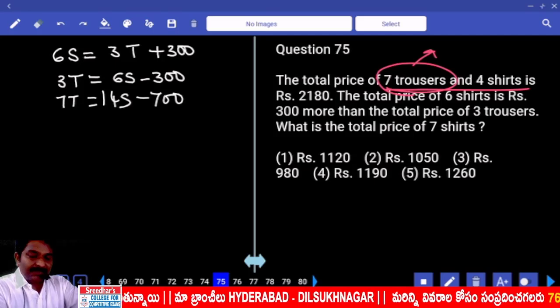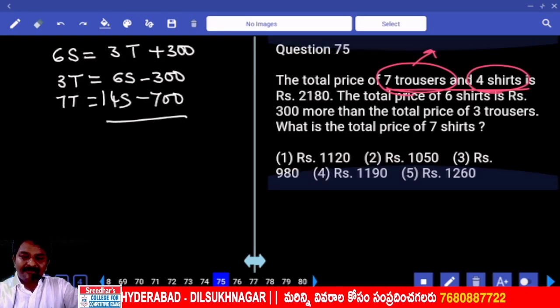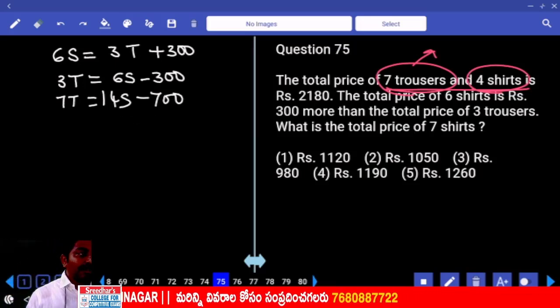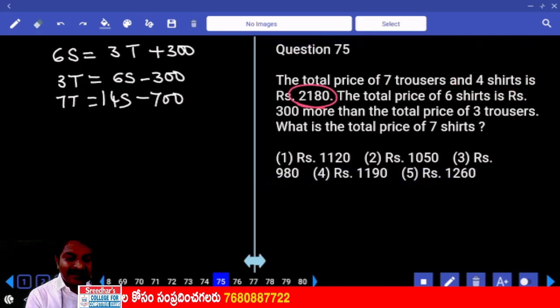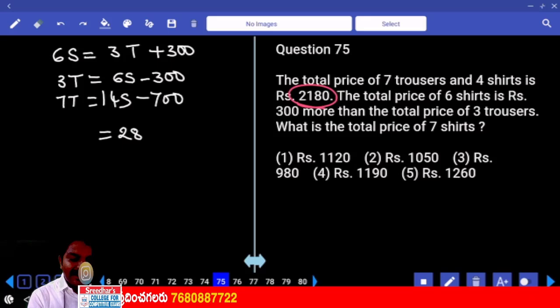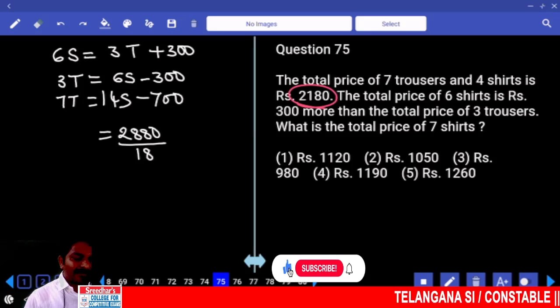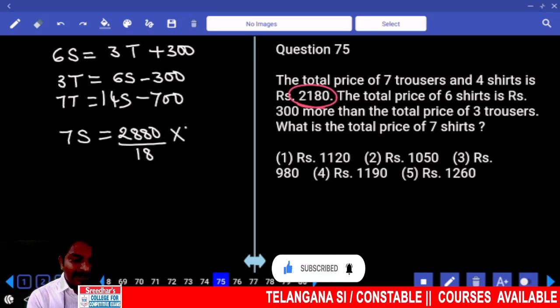Are you okay? In place of 7 trousers, I will keep this, and also we have 4 shirts. 14 shirts plus 4 shirts, minus 700. 700 goes to the other side, becomes plus 700. That will be 2880, which is equal to 18 shirts. So 1 shirt is equal to 160. The question is about 7 shirts, so multiply by 7.